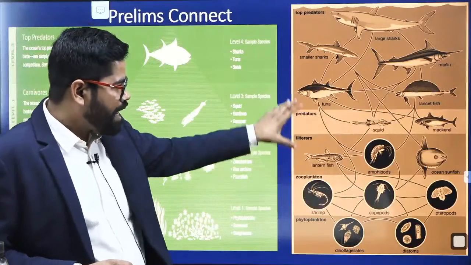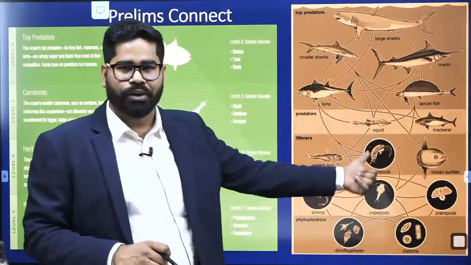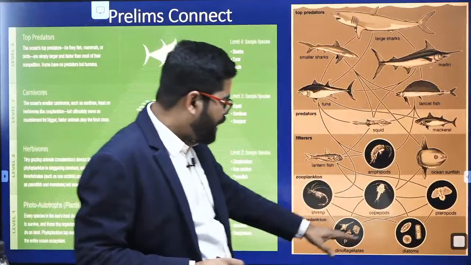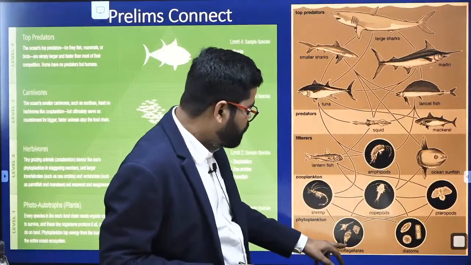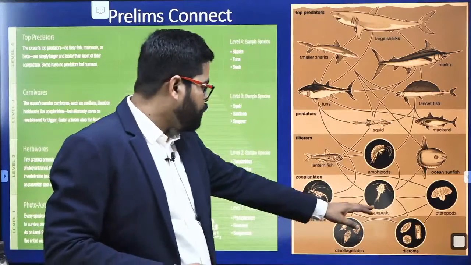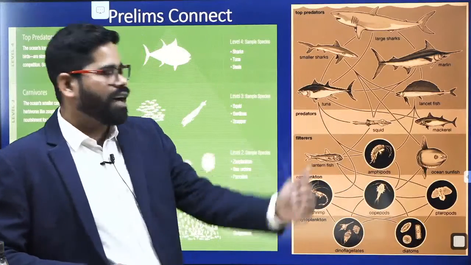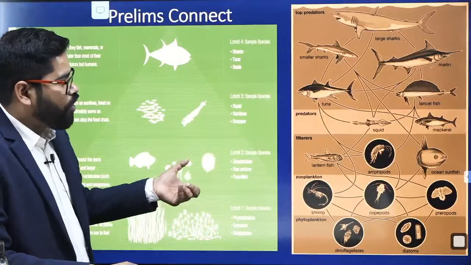We have got the names of different fishes, and this food chain, food web actually, also. So try to see what the organisms are at different levels. Here you can see we have the dinoflagellates and diatoms at the bottom level. Then copepods and other things are at a larger level. So you must be aware of these different organisms.